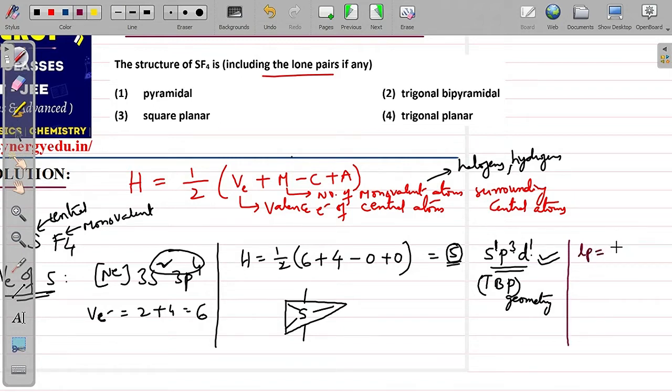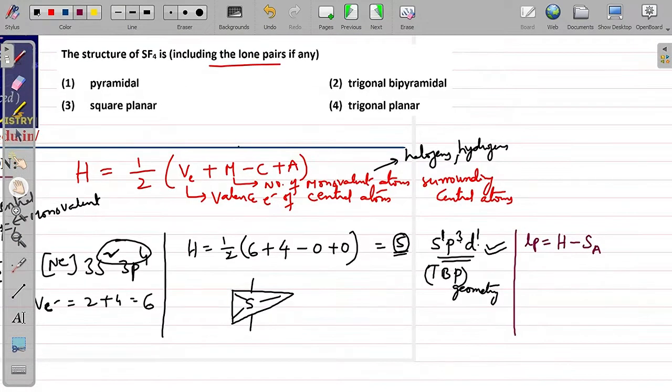Just like a hybridization, how you find with the formula, similarly you can find lone pairs also by using this formula, H minus Sa. H is the value which you have calculated, hybridized number, H value 5, and Sa is what? Sa is the surrounding atoms. Here it is not monovalent atoms, all surrounding atoms around central atom you have to count.